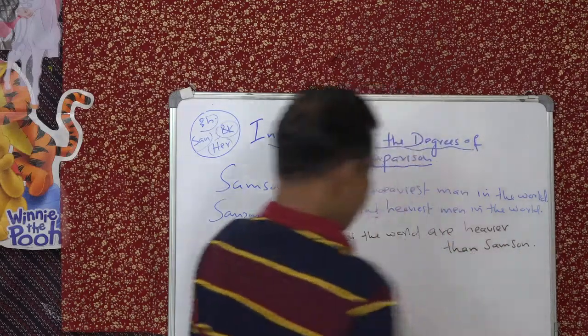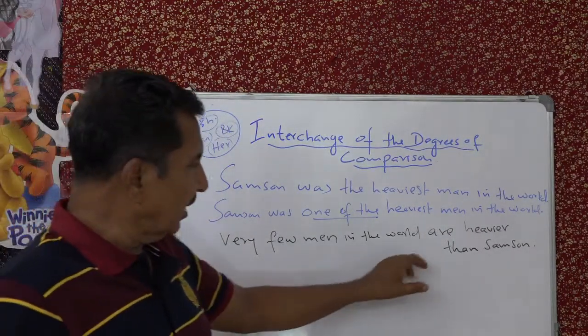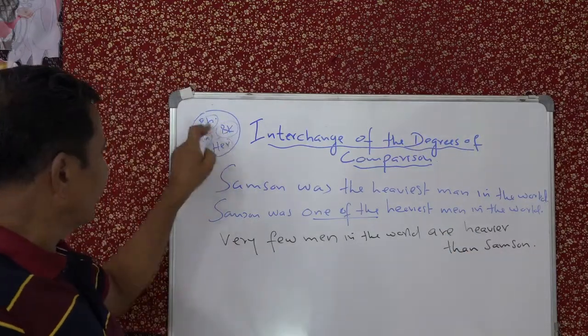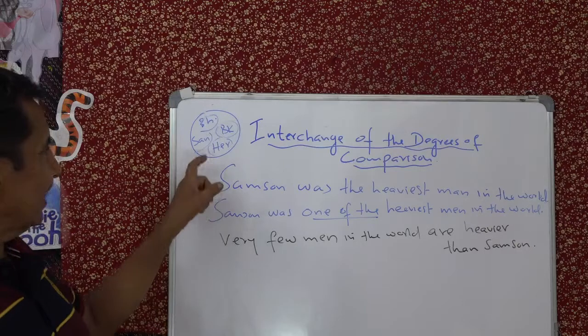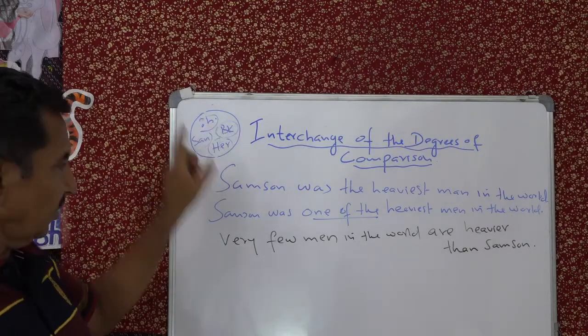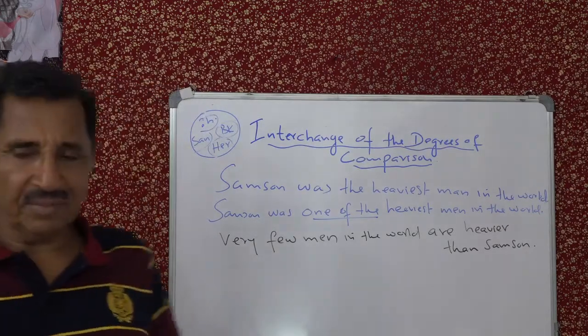So that's it. So very few means 1, 2, 3. In this case, here is Samson. He is heaviest. So very few men in the world are heavier than Samson.